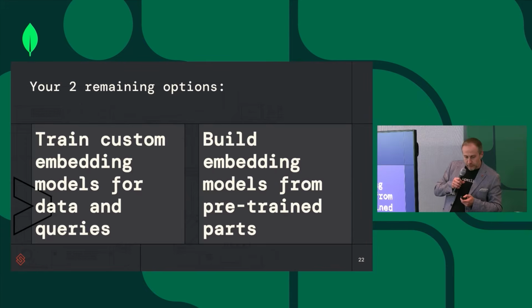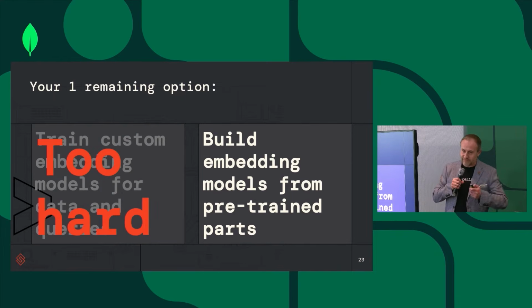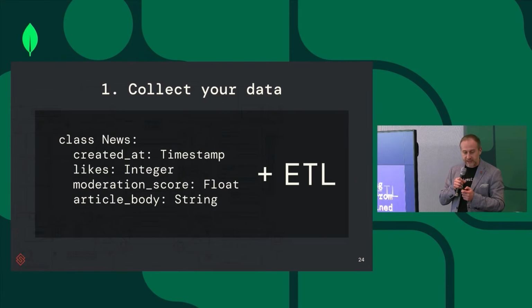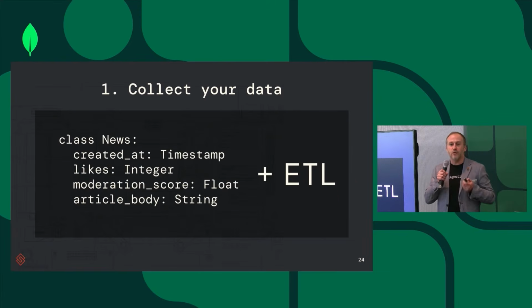Good, so that's an issue. So what are the other options we have? You can train your custom embedding model for data and for the queries, a bit difficult. Or you can build your embedding model from pre-trained parts, right? And so this is hard, so we'll focus on the second option. So how would you do that?